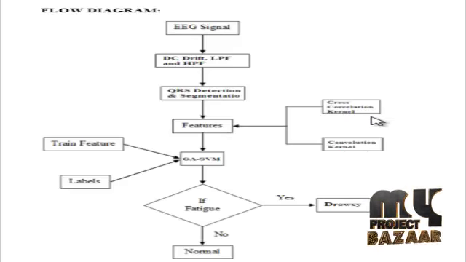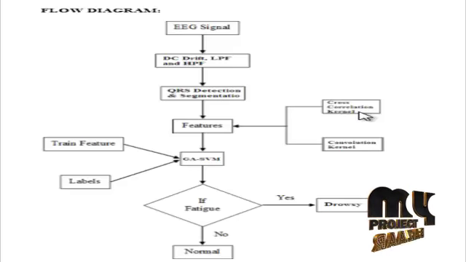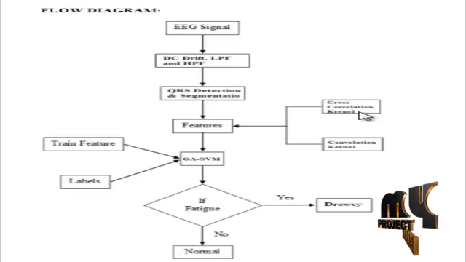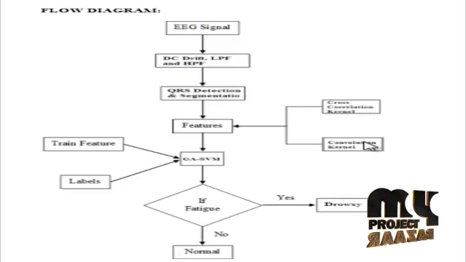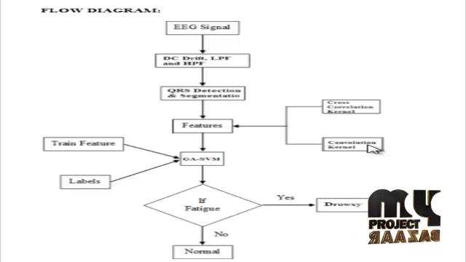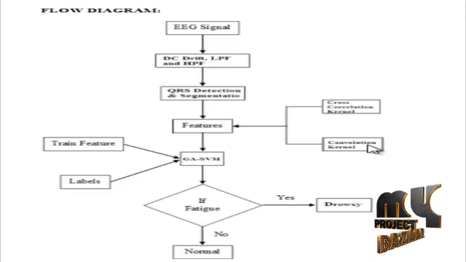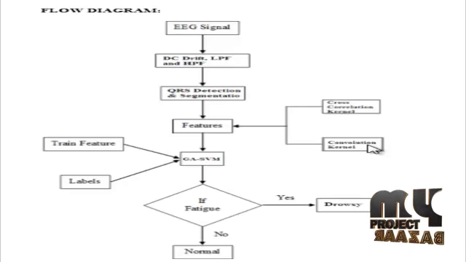One is the cross correlation kernel and the other is the convolutional kernel. Cross correlation is a measure of similarity of two series as a function of the lag of one relative to the other. Whereas a convolutional matrix or mask is a small matrix useful for blurring, sharpening, and edge detection. This is accomplished by means of convolution between a kernel and a signal.